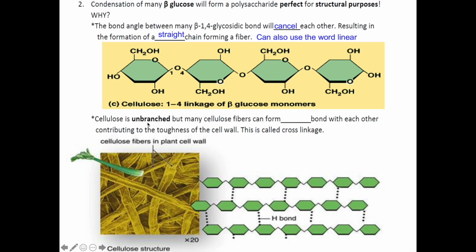Cellulose is unbranched, therefore there is no such thing as beta-1,6-glycosidic bond. However, many different cellulose fibers can form hydrogen bond with each other in an interaction called cross-linkage. Let's take a look at this diagram. This represents one cellulose fiber. As you can see, it is connected to the next cellulose fiber via hydrogen bonding. This will then form like a net, and the overall effect contributes to the toughness of the cell wall.